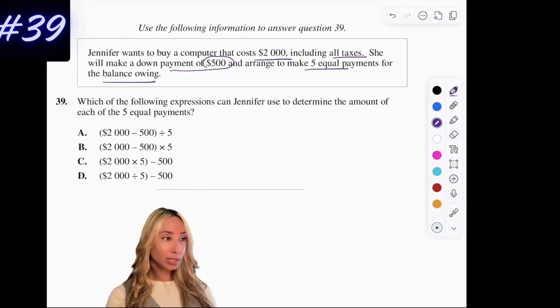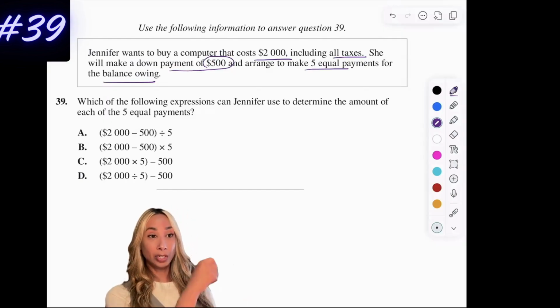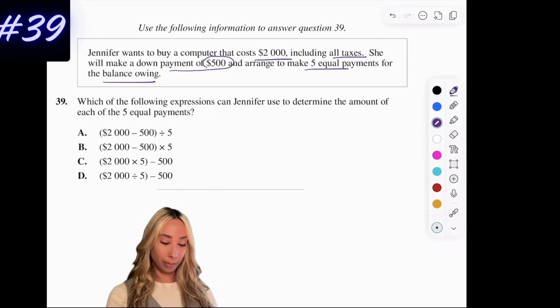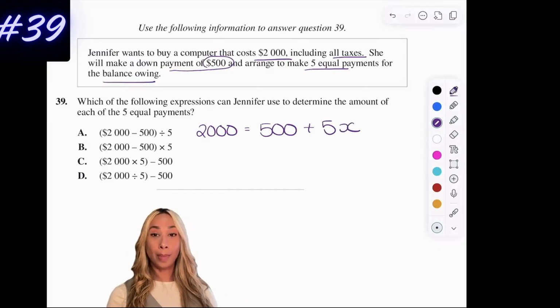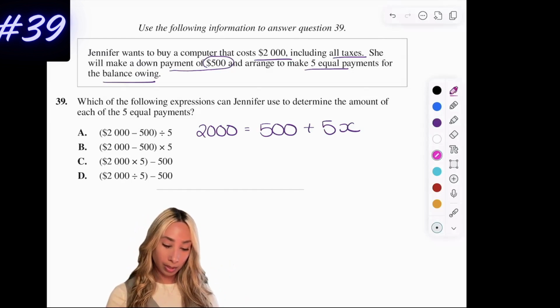Okay, so this one isn't too bad. The way I'm going to write it is as if I didn't have the equations at the top there. So 2,000 is equal to $500 down plus the 5 payments she has to make of an unknown amount. Now we can do this in reverse and figure out which one is going to be the equation.